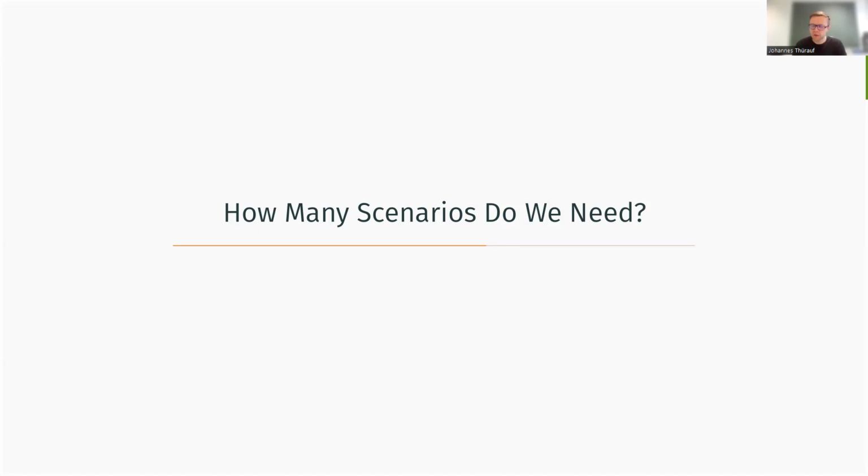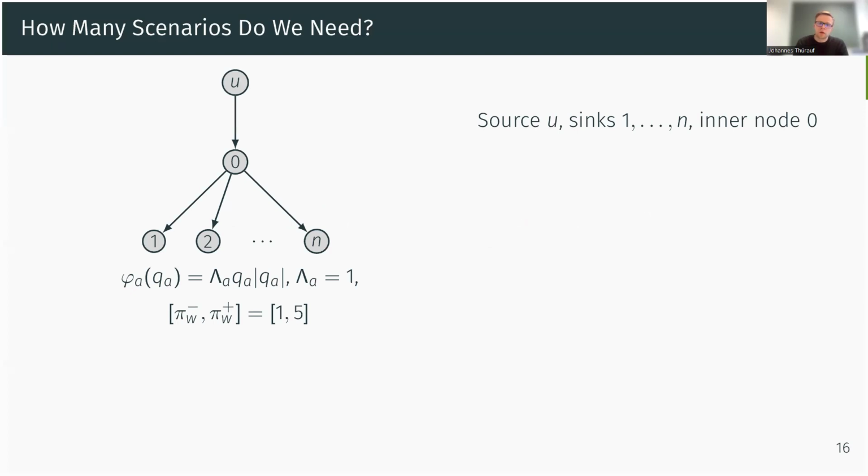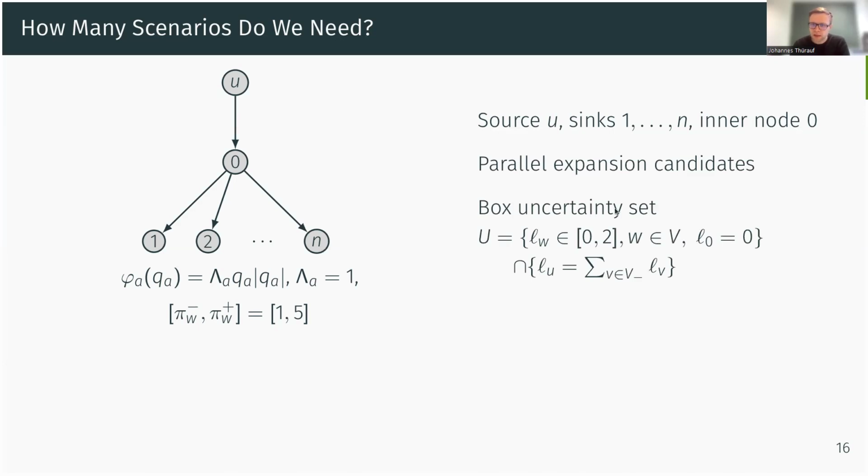I know it's just examples, but this is exactly what we discovered in our computational results regarding instances based on real-world networks. So here we have a simple network. We have one source, one inner node, and the remaining nodes are sinks. And we have an uncertainty set where we can inject up to 2 units of flow in our source, and every sink can withdraw up to 2 units of flow. And we can build for every existing arc an additional parallel.